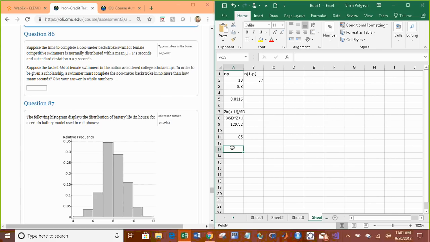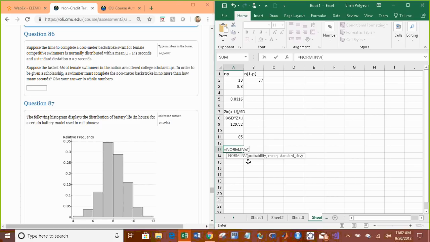But we need to figure out what the value of x is. We could use the z-score formula, but because we're given the probability and not the z-score, we can actually use another function in Excel called norm inverse. With norm inverse, you're given the probability, and that's what it asks for, probability.